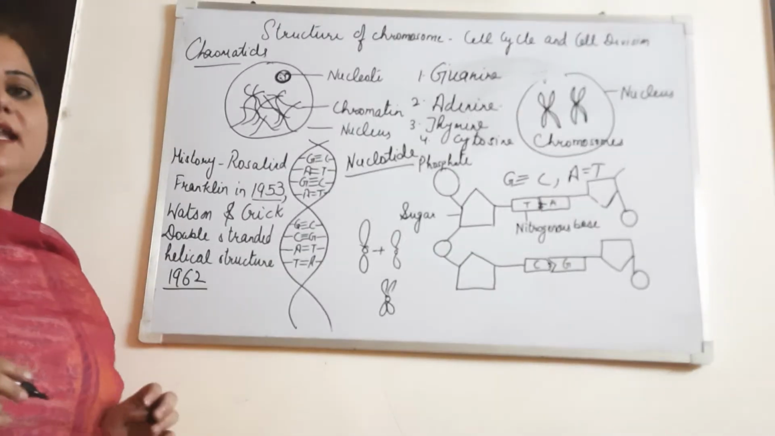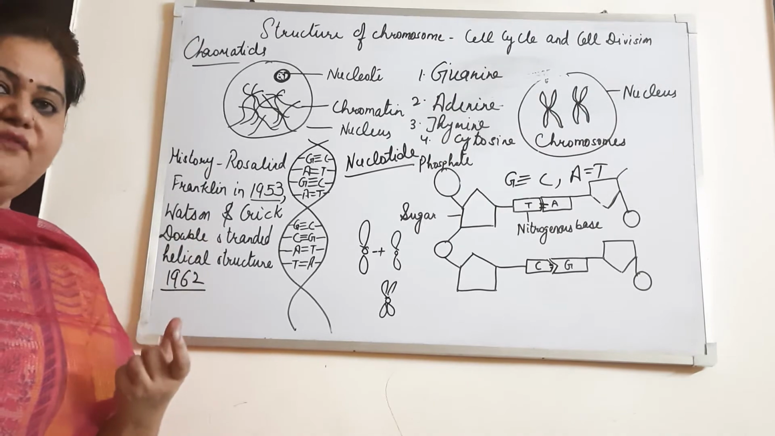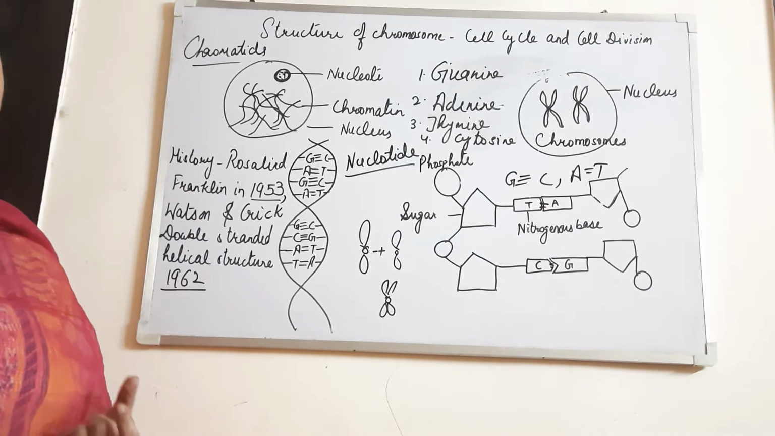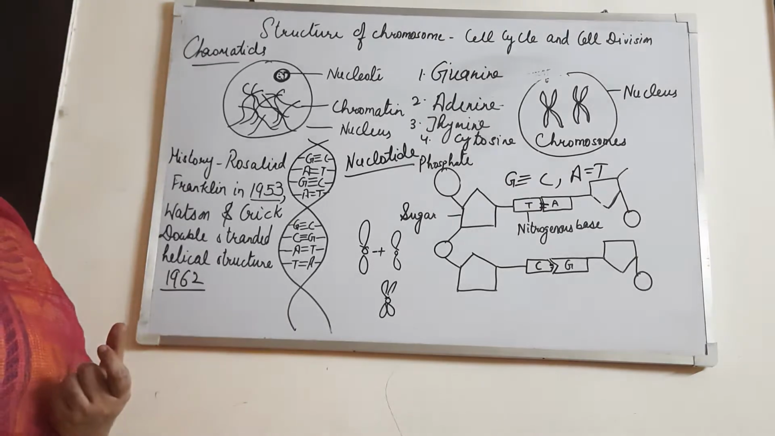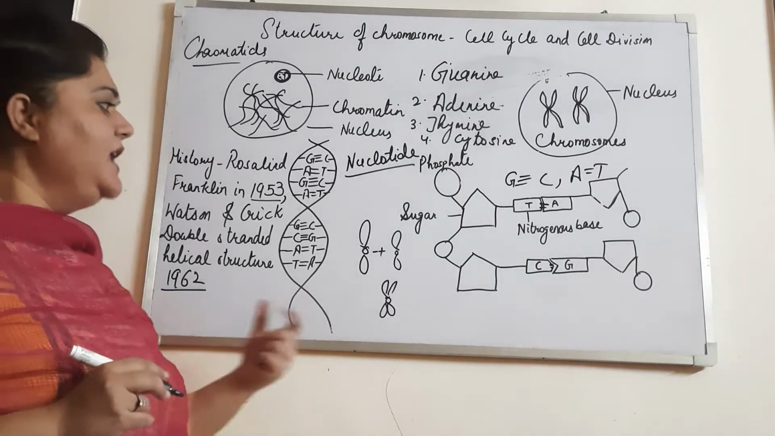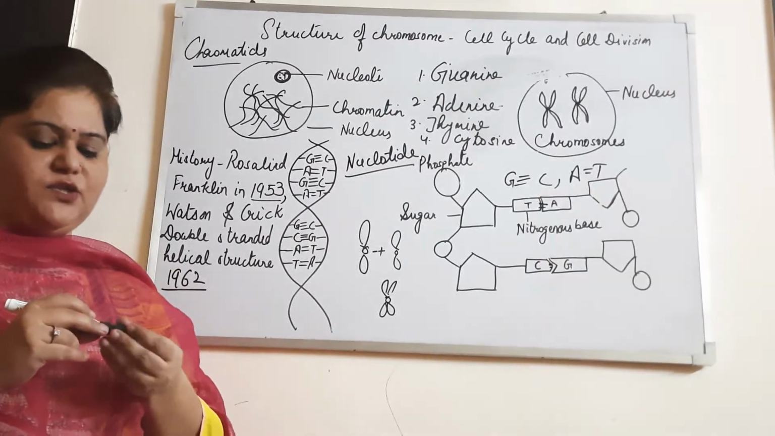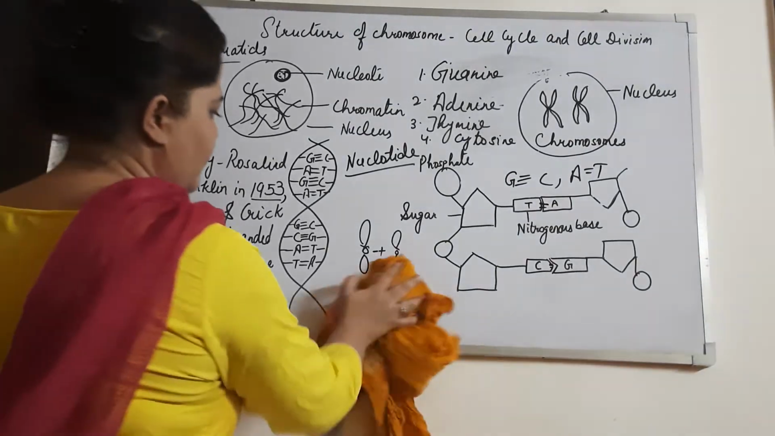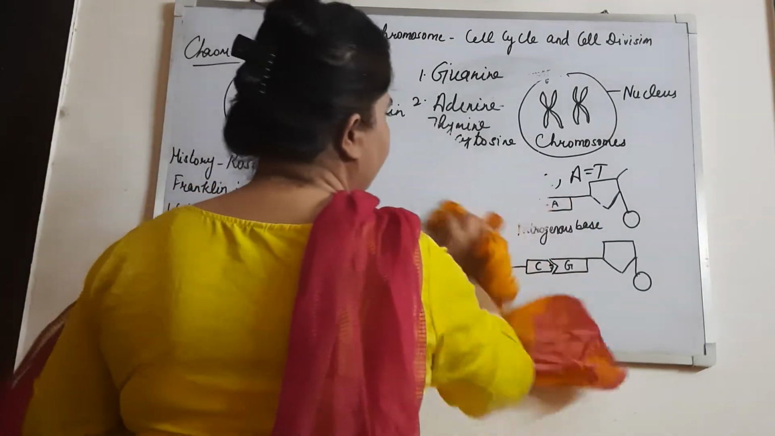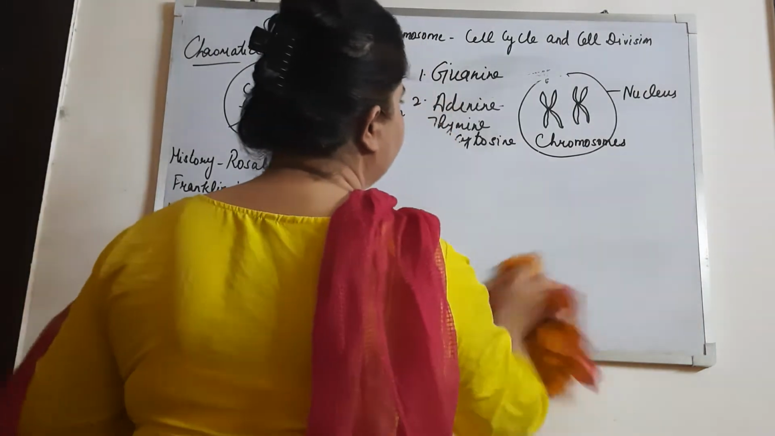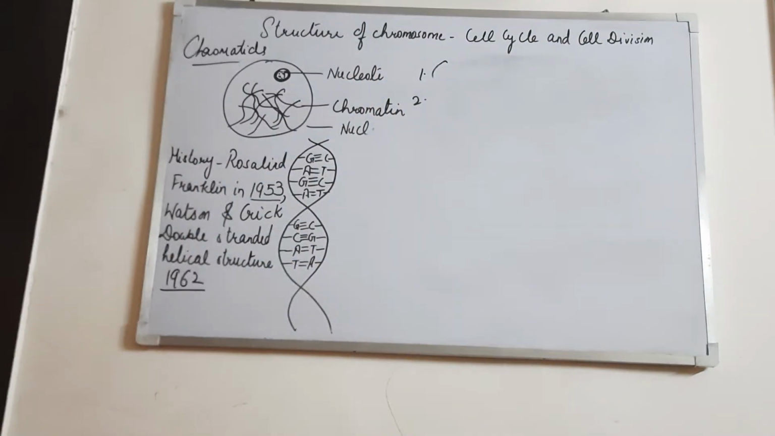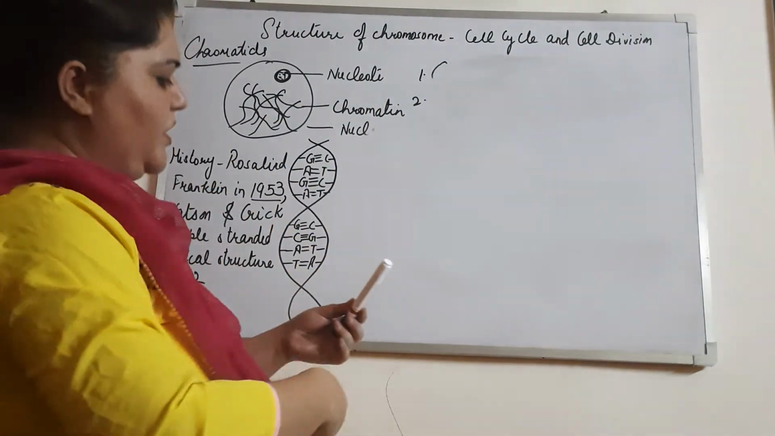Now this is all about the DNA. I was telling you that the chromatin fiber or chromosome is made up of DNA and histone proteins. Now what about the histone proteins? Alright, now let's talk about the histone proteins.